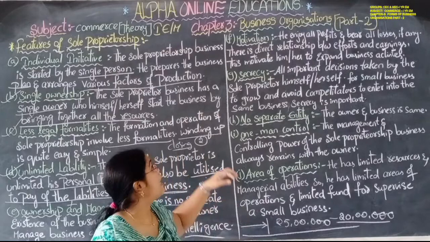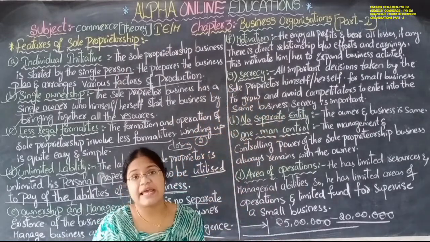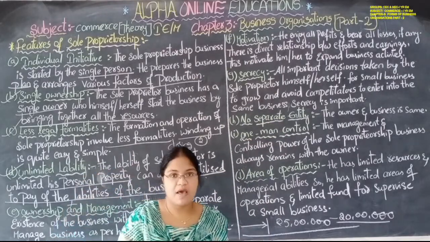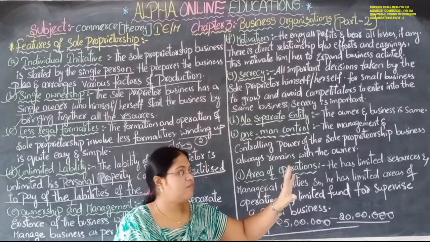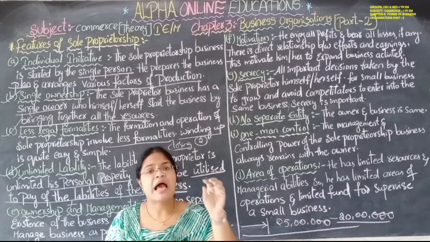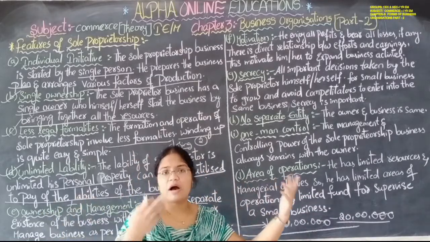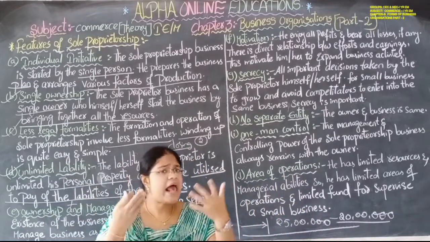So unlimited liability. There is a direct relationship between the efforts and earnings. How much effort he puts in, that much he will earn. Okay, there is a direct relationship. If he wakes up early in the morning at 5 o'clock and goes to the shop and continues his daily activities till 10 o'clock at night, he will earn more.